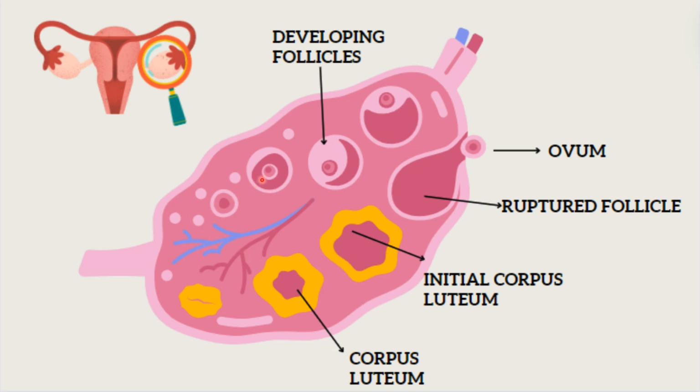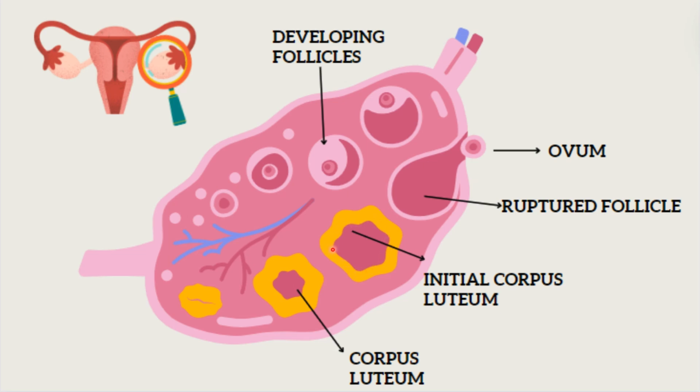So here we can see the maturing follicles. During the first 14 days of the menstrual cycle, we can see the follicles developing. These follicles secrete estrogen, which is responsible for building up the endometrial lining. On the 14th day, there is rupture of the ovum from the matured follicle. If the ovum is fertilized, the follicle later on regresses into the corpus luteum.